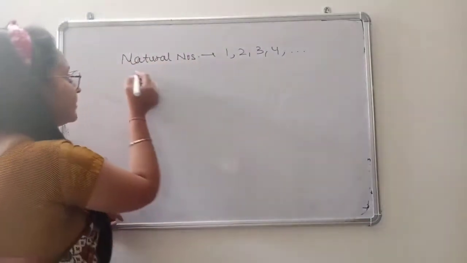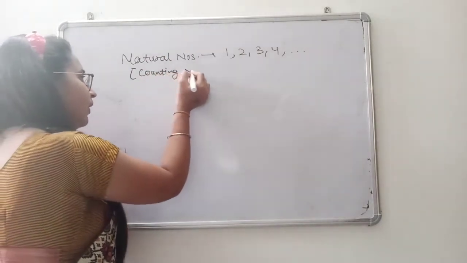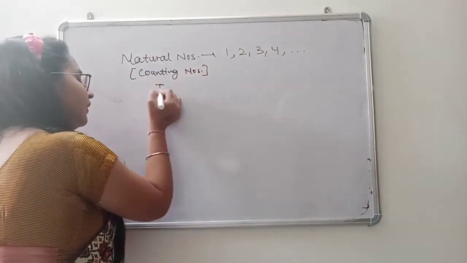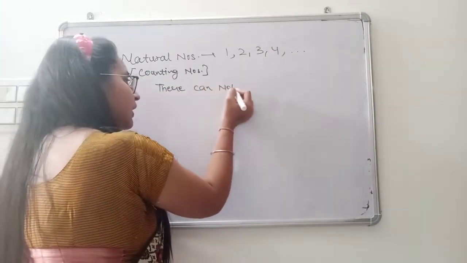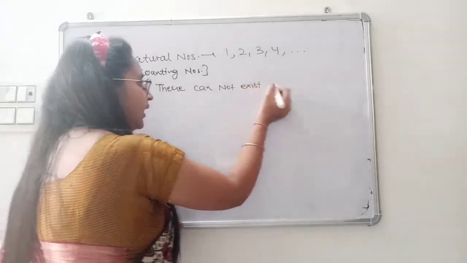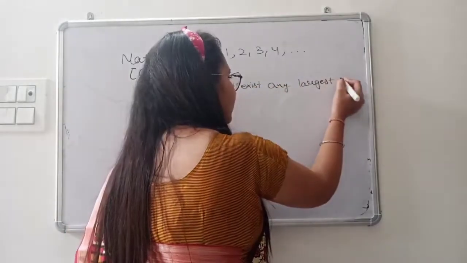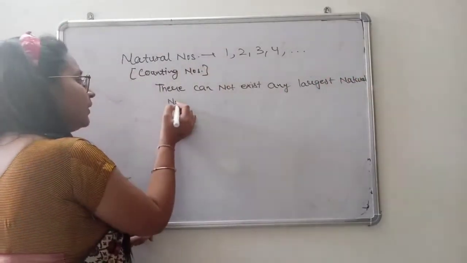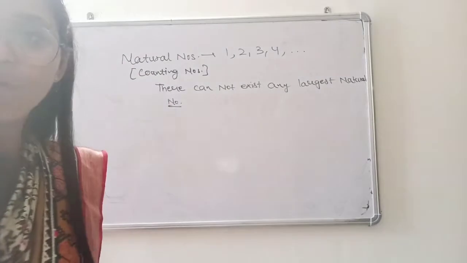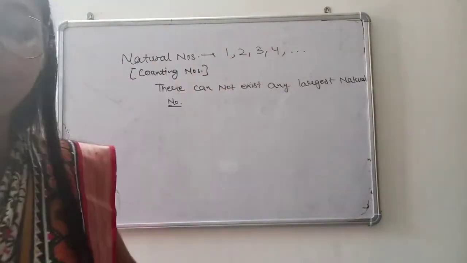So there cannot exist any largest natural number. But if someone asks for the smallest natural number, obviously it will be 1, because it is starting from 1.